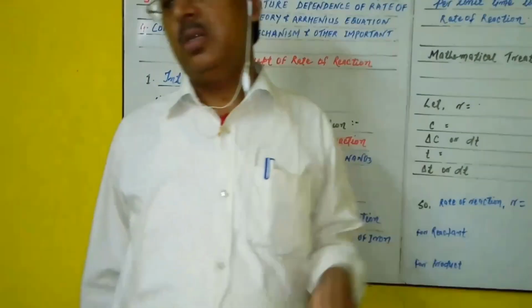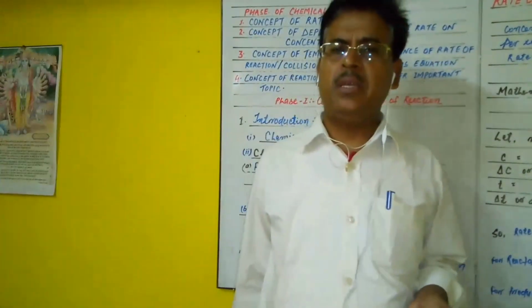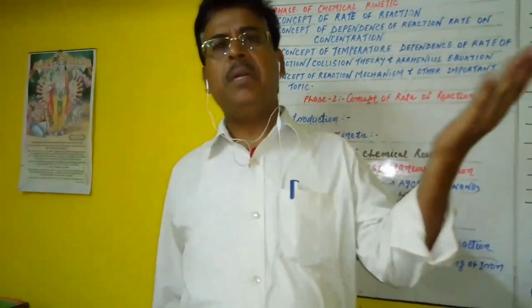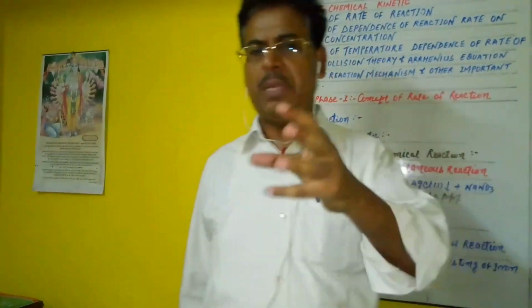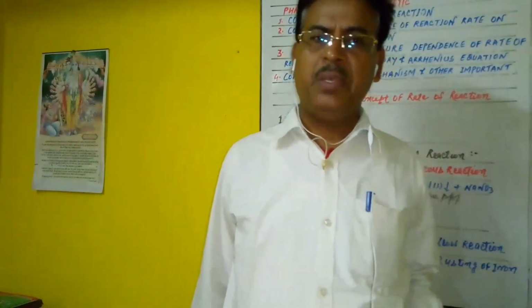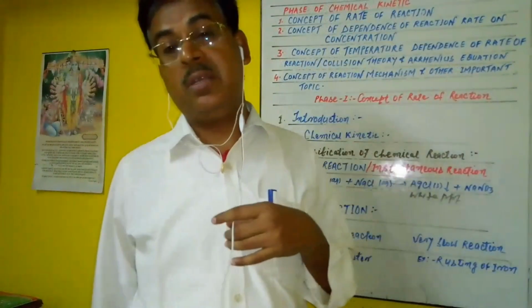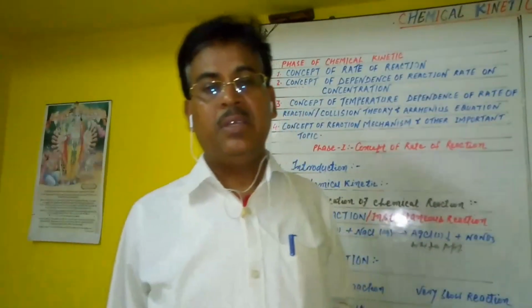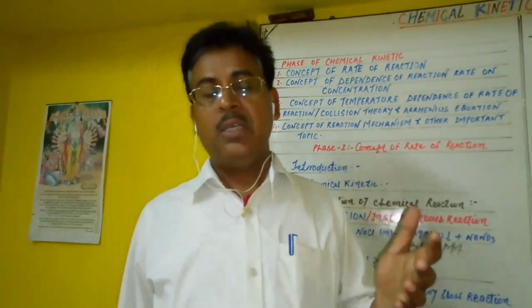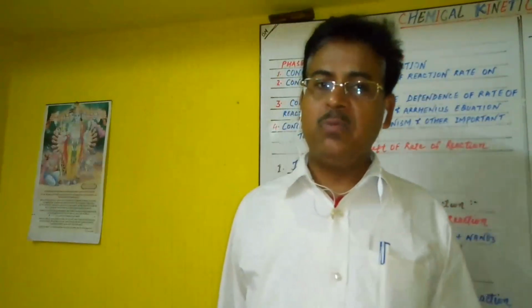Actually, the slow reactions become two types. Those chemical reactions take place within a certain specified period of time, that means a certain long period of time. For example, we can say the rusting of iron. But certain chemical reactions even occur over a very long period of time, so they are the very slowest reactions. Here we discuss slow reactions in two manners: one is known as moderate, another is known as slow reaction.